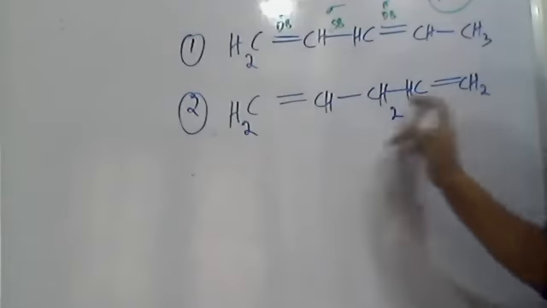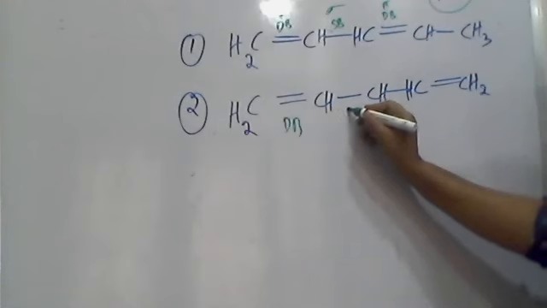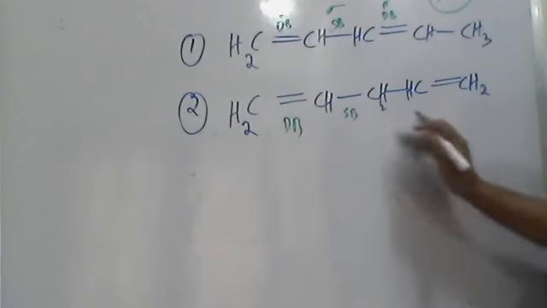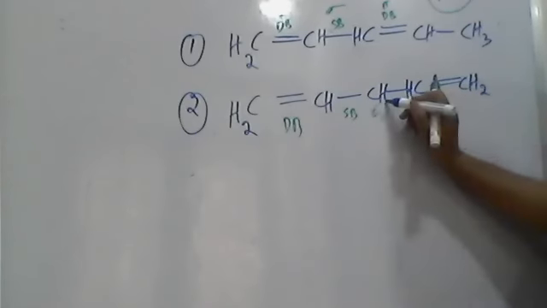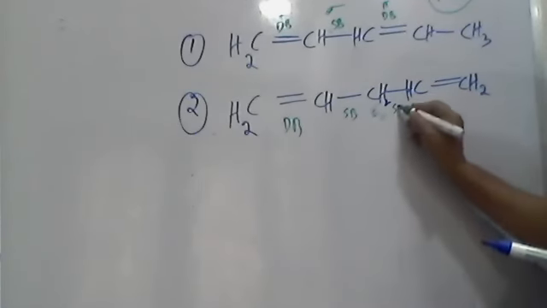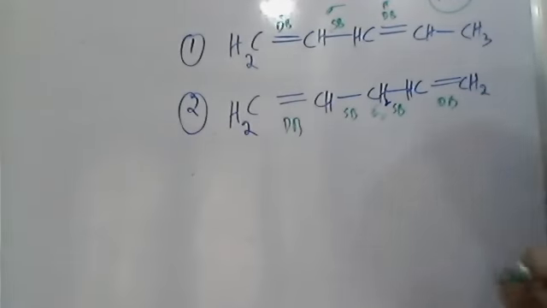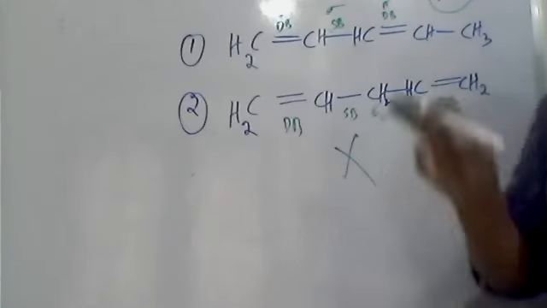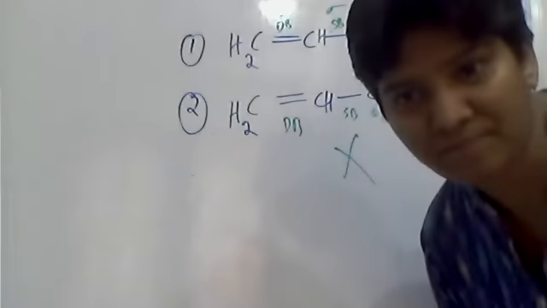Whereas in the second molecule, this is a double bond, then after that you have two single bonds. To be conjugated, how many single bonds should be between the double bonds? Only one. So this is not conjugation. The second molecule is not conjugated and does not show the mesomeric effect or resonance effect. Is that clear?